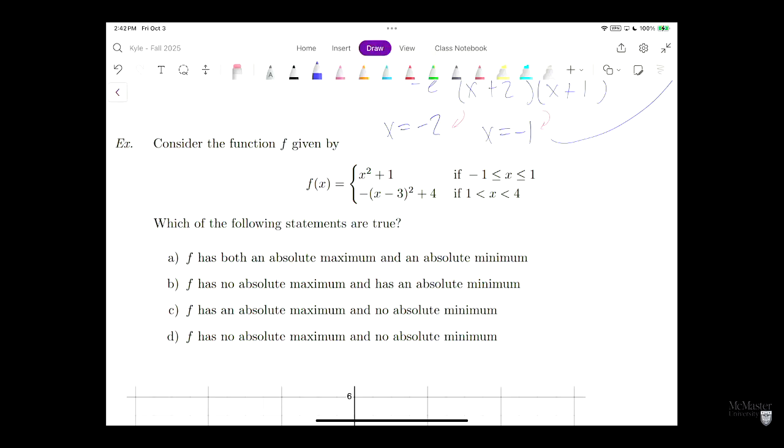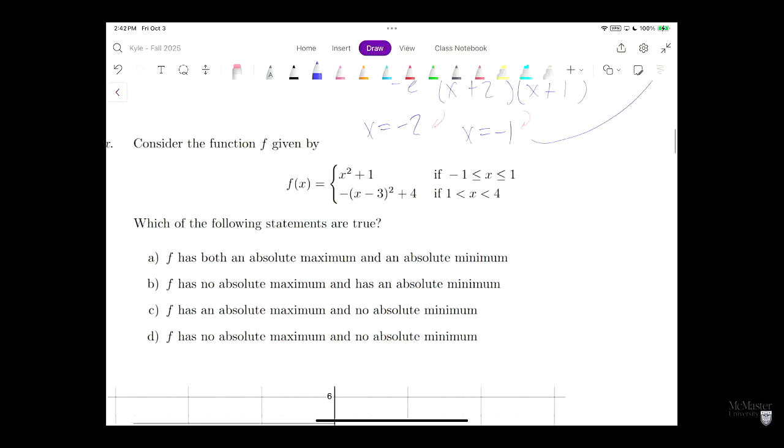Okay, so now let's look at problem number 2. Is f continuous? Well, each of the pieces are quadratics. Those are continuous on their pieces. So the only place we could have a discontinuity is at the point 1. If we look at the top piece, 1 squared plus 1 is 2. On the bottom piece, negative 2 squared is negative 4, plus 4 is 0. So is f continuous at 1? No. So we failed both conditions.